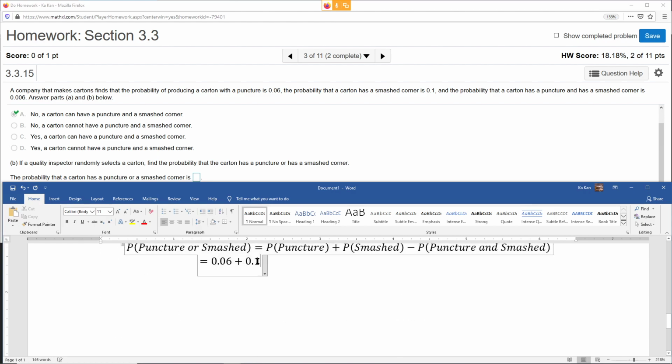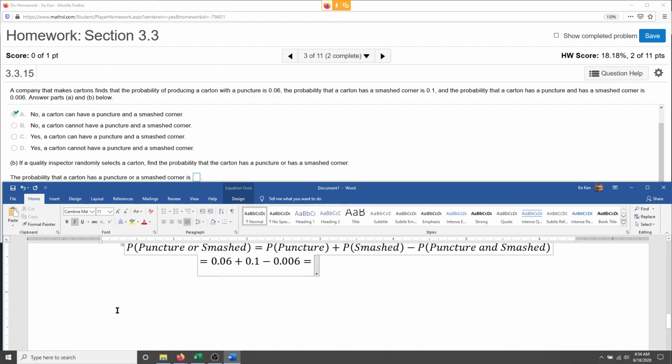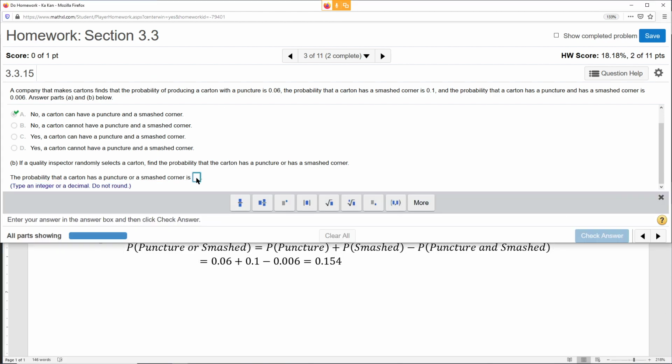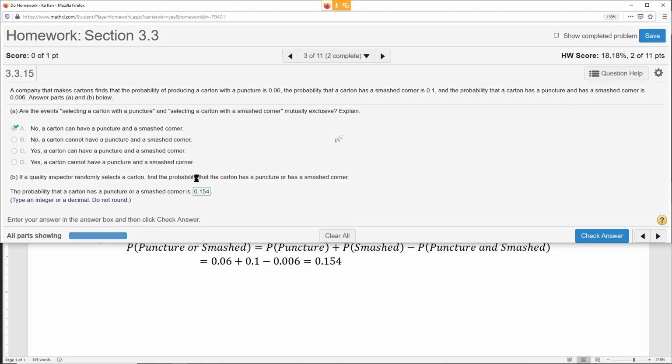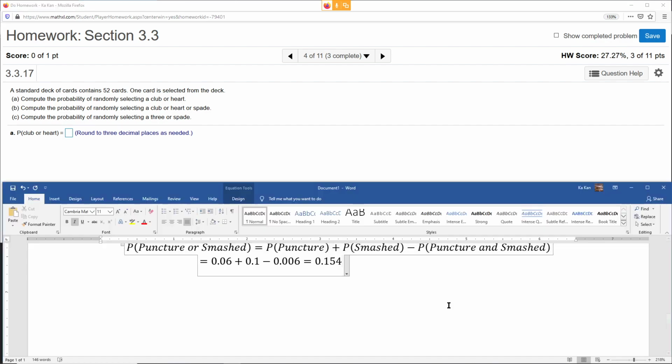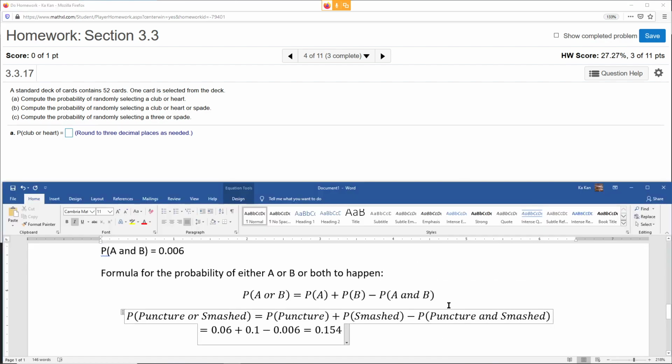In the end, you just gotta make sure you subtract 0.006 here, and that will be the answer. What is that? 0.16, 0.154. There you go. So pretty much it's exactly what you think it will be. Just add those two, subtract the common part.